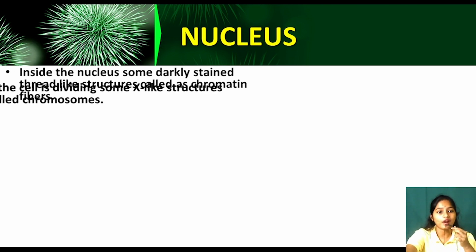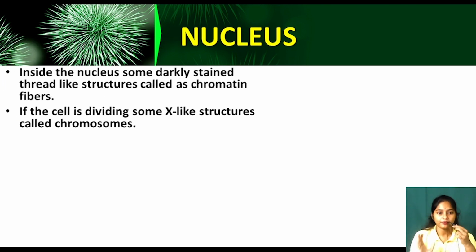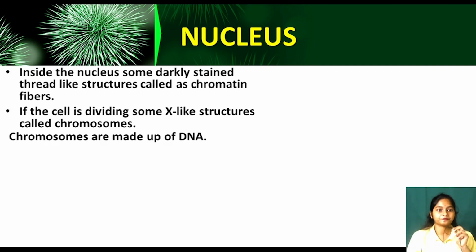So what happens if the cell is dividing? We know that the cell is dividing and increasing in number. When the cell starts dividing, these thread-like structures arrange themselves in X-like structures. X is how? Like this. They are called chromosomes. So first they were chromatin fibers, and when the cell is dividing, they form an X-like structure, called a chromosome. Clear?